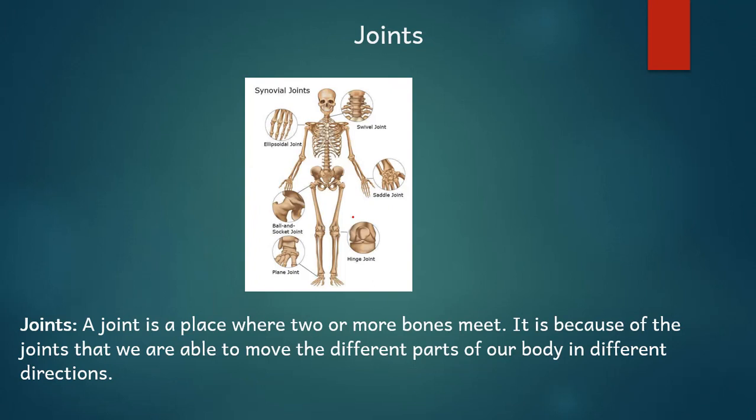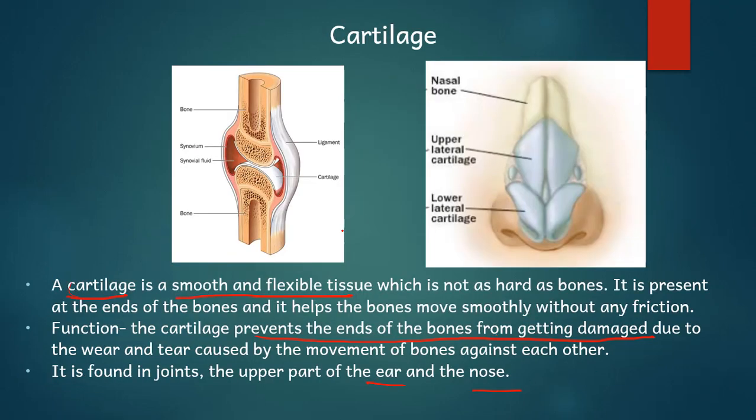Now, what is a joint? You have an elbow joint, you have a knee joint. You might have heard people saying you have a hip joint, you have a shoulder joint. So what is this joint? Joint is the place where two bones meet. So suppose if you go to this diagram, this whole region will be called a joint. Why? Because two bones are meeting here. So this is the first bone, this is the second bone.